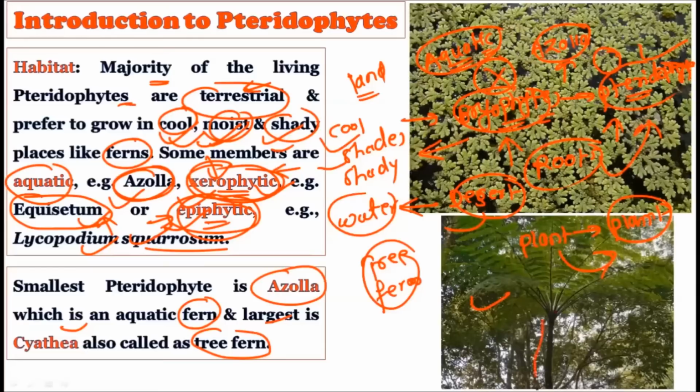Just like you will see the solid stem, there is solid branching as well, and below they have the roots as well. So they look exactly like a tree, and that is why they show the tree habit. Hence these Cyathea plants are famously called the tree fern. So the aquatic fern, Azolla, and the tree fern, Cyathea, are the smallest and the largest pteridophytes known.